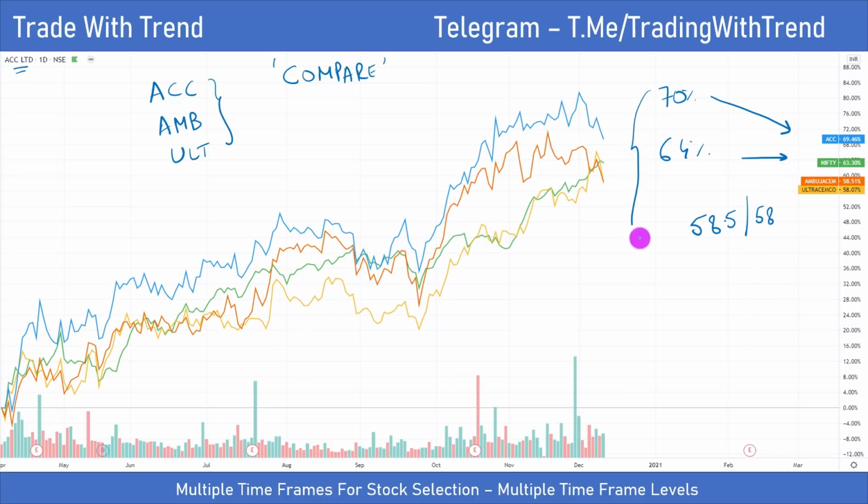What this figure tells you is that ACC has not only outperformed the entire cement sector, it has also outperformed the benchmark index, that is Nifty. So this clearly tells you that there is strong demand in this stock, and if someone likes trading the cement sector, then ACC should be the first preference, and this is only in the large cap space. So you can include one more data point in terms of comparative analysis. When you're conducting sector analysis, this chart is extremely useful, and of course this is completely free on the TradingView platform.